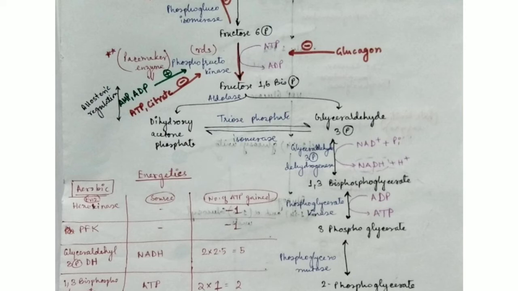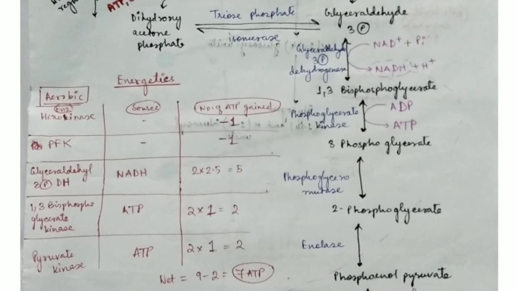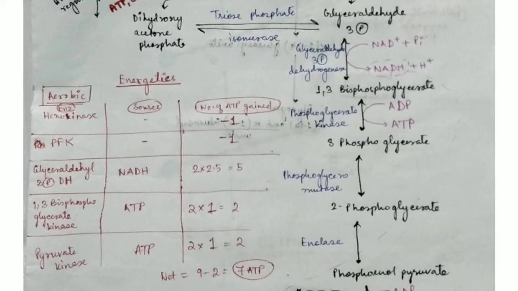So suppose it is in the aerobic condition. So in aerobic condition, hexokinase or glucokinase, there is an energy utilizing phase. So number of ATP gained will be -1 because ATP is getting utilized. So we are writing here -1. Phosphofructokinase, again ATP is utilized. So number of ATP gained -1.